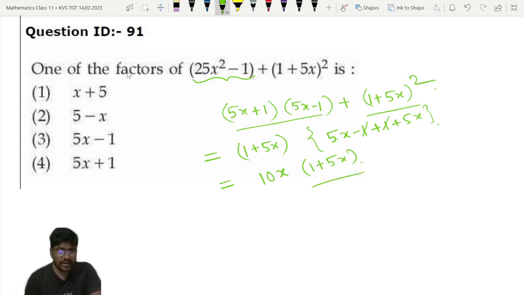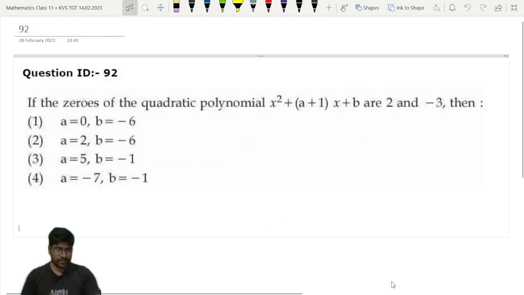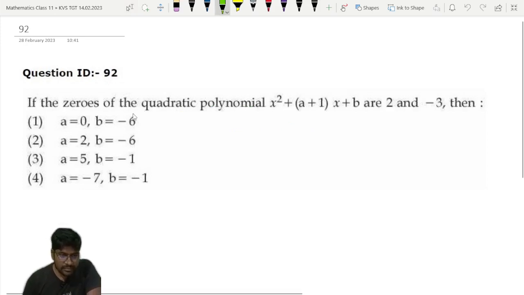So one of the factors of this they have asked. So what will be the answer? 1 plus 5x, or 5x plus 1, is one of the factors. So option 4 is the correct answer, 5x plus 1. So let's move to the next question. Question number 92. If the zeros of the quadratic polynomial are 2 and minus 3, then we have to find the values of a and b.